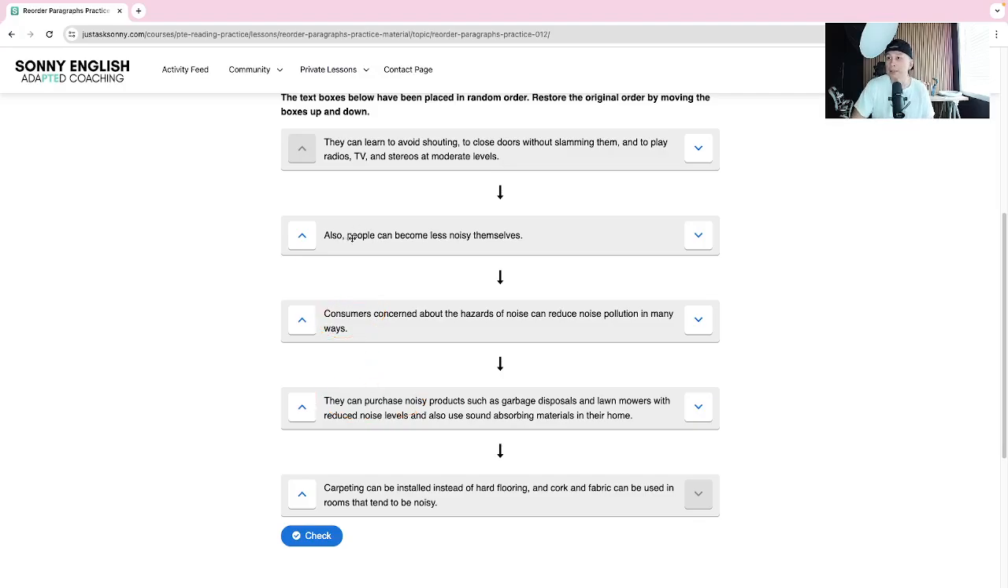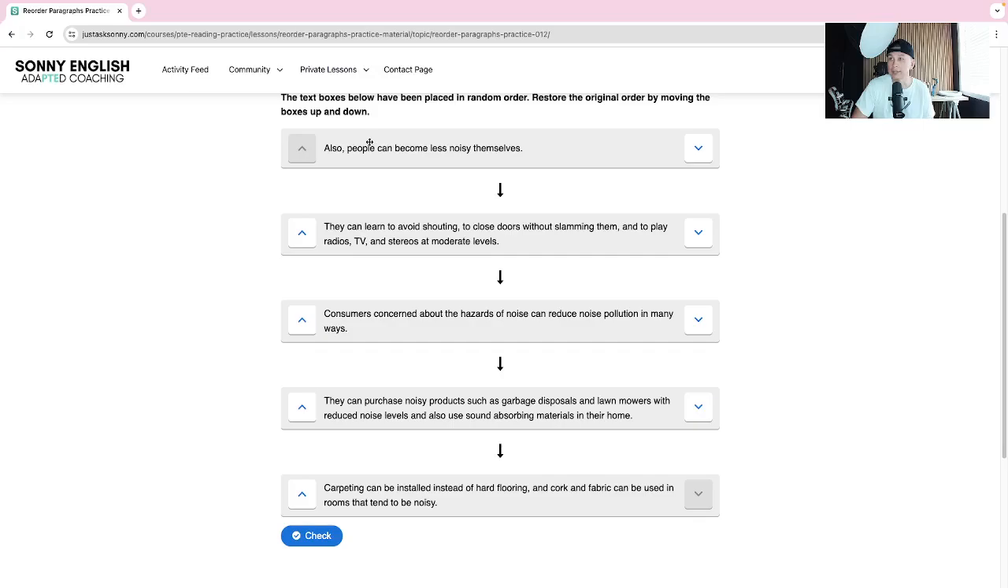Okay. And then this one has the word people. And are they buying? No, they just become less noisy and they can learn to avoid shouting. I think these two are stuck together, right? These two are together because "they" and the people, and they're both not buying anything, okay? So done. So we have a pair here with these people and another pair here with consumers. So that's 2 points.